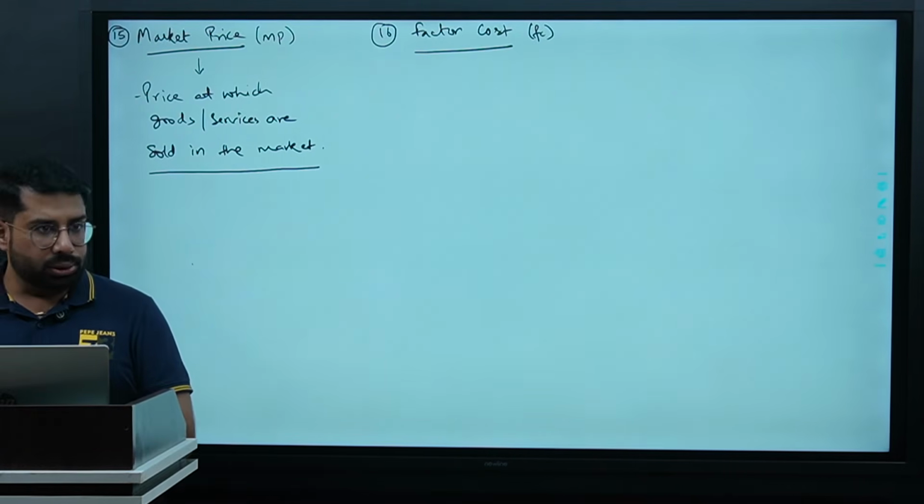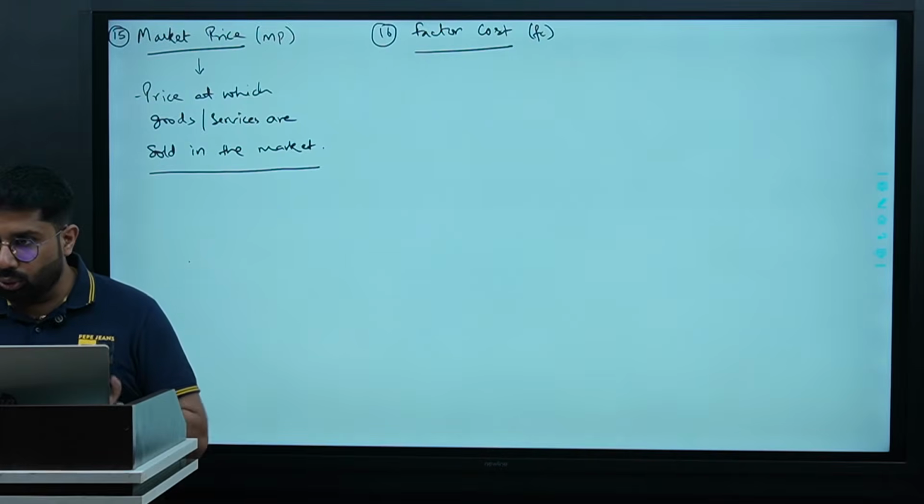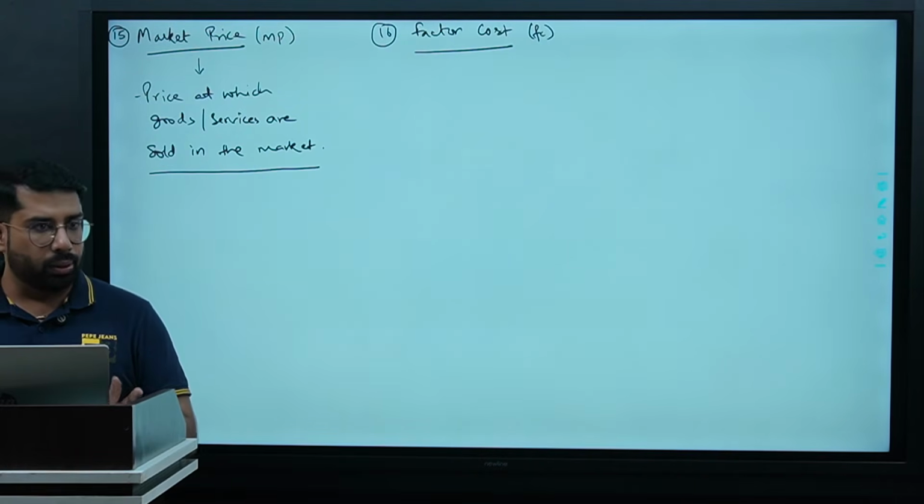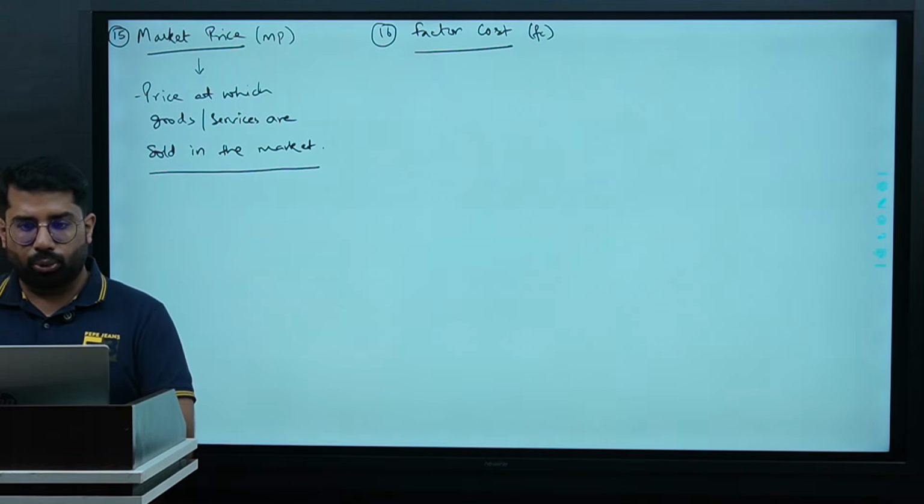What is the factor cost? I am taking some value to explain you what is the factor cost. It will help you to understand the concept in a better way. Okay? Please pay attention on the board. Everyone, stop writing and please pay attention on the board. Please.